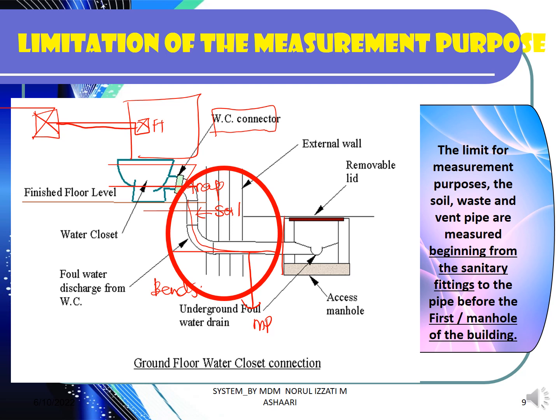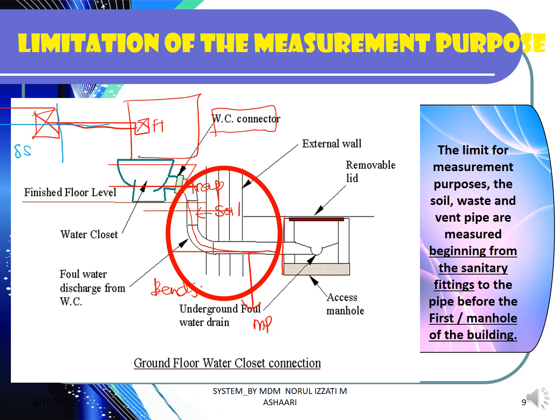This blue part will be measured under the sewerage system. So when we measure this pipe, we have to measure until the pipe before the manhole, whether internal or external of the building. You have to check from the layout plan, the ground floor plan or maybe the first floor plan, to see the limitation of your measurement as well.